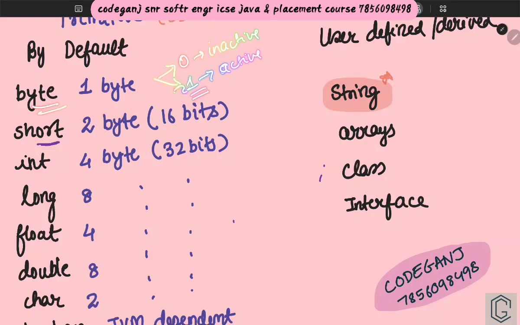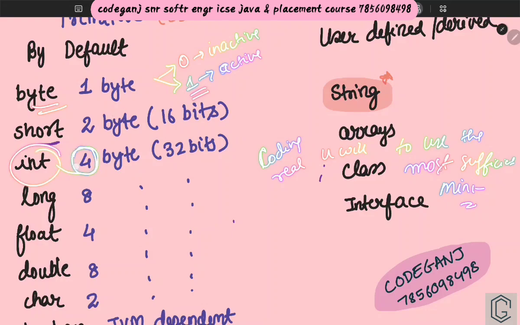In programming, in the real world, you will be asked to use the most sufficient and minimum data type. You can also use int, there is no problem, but int will take up more space: 4 bytes, whereas this takes only 1 byte. And in the real world there are lakhs and lakhs, millions and millions of data.